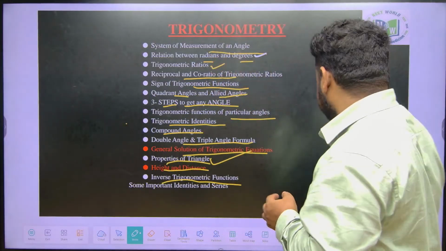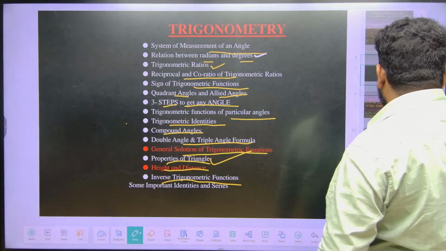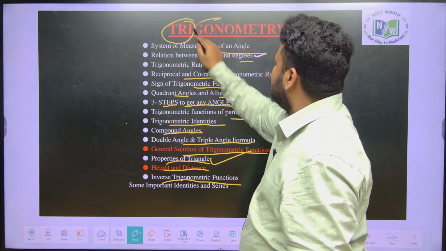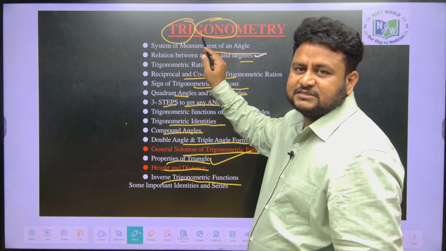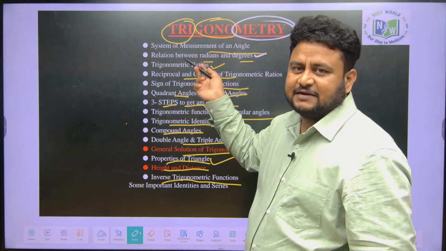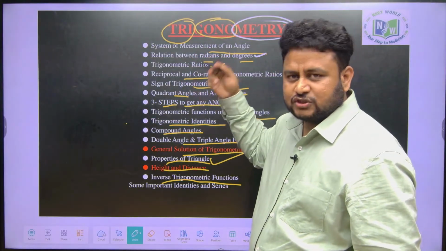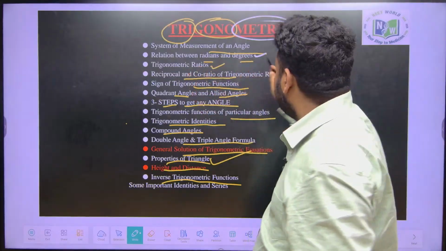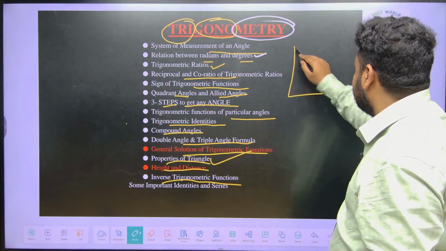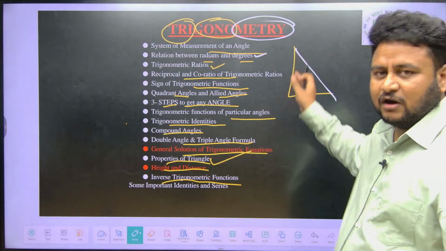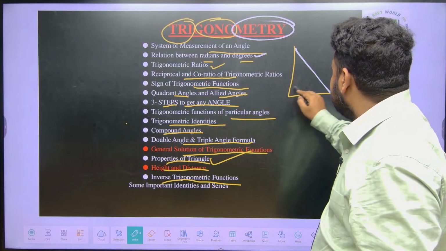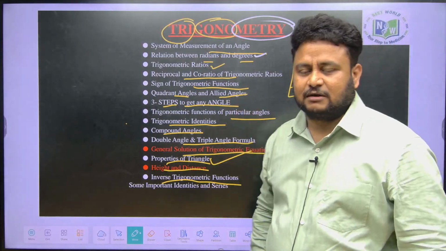Now when it comes to trigonometry, let us start with the basics. First thing, what is trigonometry? Tri means 3, gonos means sides, and metry means measurement. So 3-side measurement, a polygon having 3 sides, we call a triangle. So it is the measurement of a triangle. Here in trigonometry we are restricted to measuring the sides or angles and the relation between them in a right angle triangle. We are focusing on the right angle triangle when it comes to trigonometry.